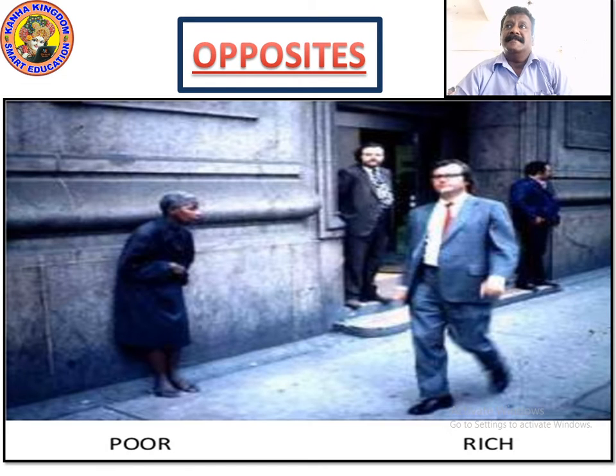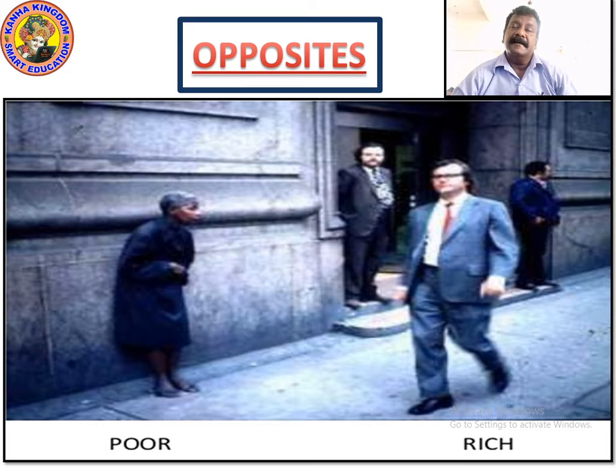Now look at the screens. You can see here it's written poor, and on the other side it's written rich. Rich by his clothing sense, by his clothes. He is wearing a suit, he is wearing a tie, shoes. We can make out that he is some guy who is rich.